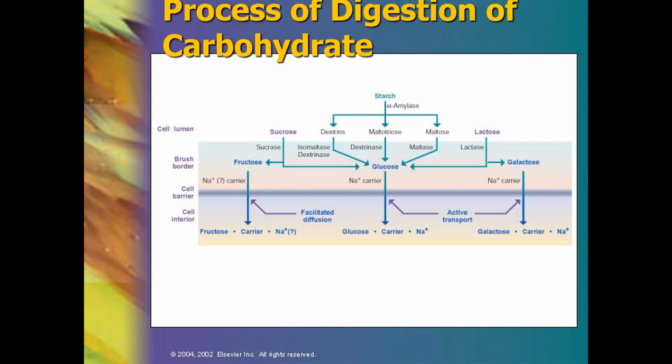The action of alpha amylase produces different varieties of monosaccharides and disaccharides, and finally they get broken down into glucose, which gets absorbed through the cell membrane. Okay, so the glucose transporter basically needs a sodium carrier and active transport, which I explained earlier, GLUT, the glucose transporter proteins.